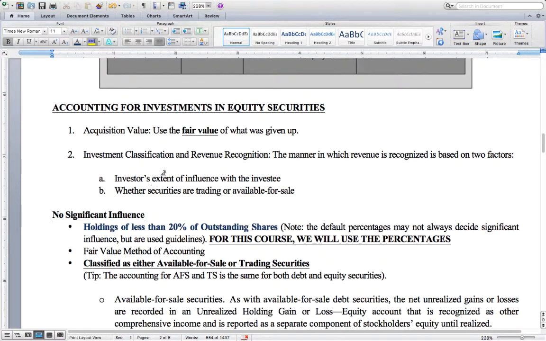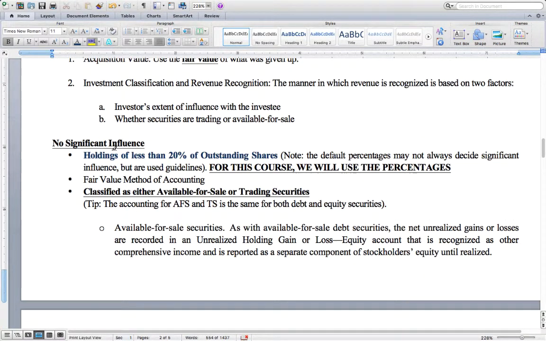For equity securities, remember that no significant influence is less than 20% of shares outstanding, and this includes available for sale and trading securities. Remember that available for sale and trading securities are accounted for similarly under both debt and equity.